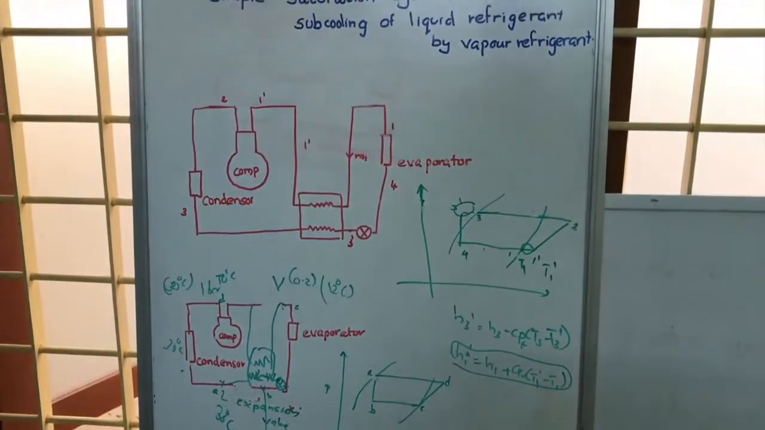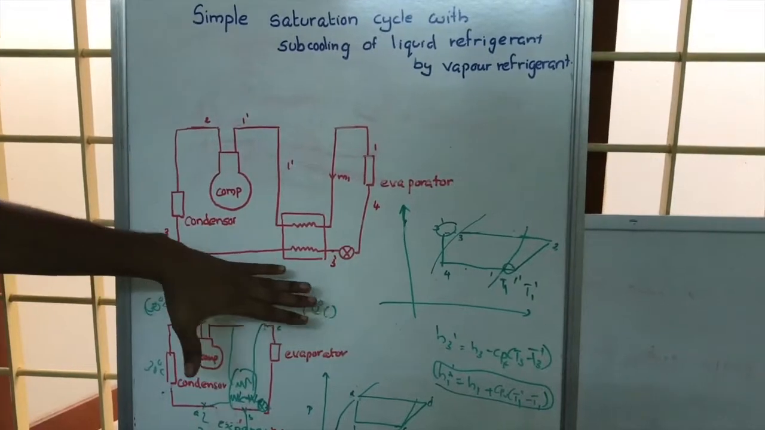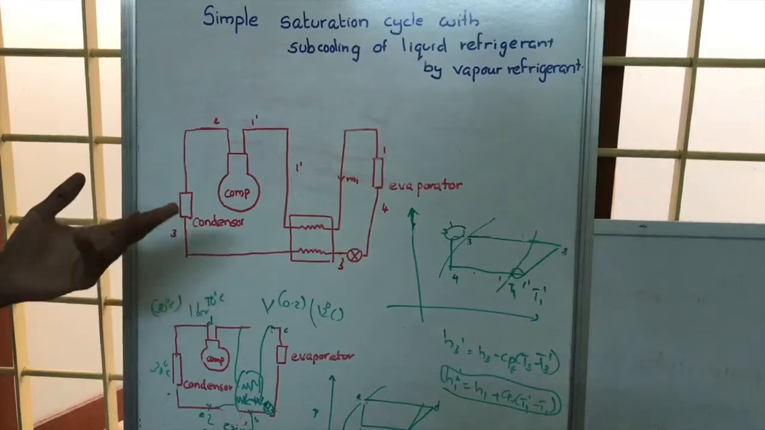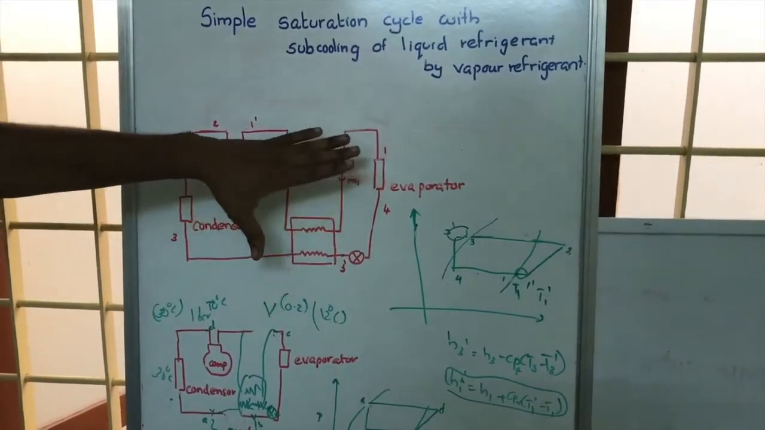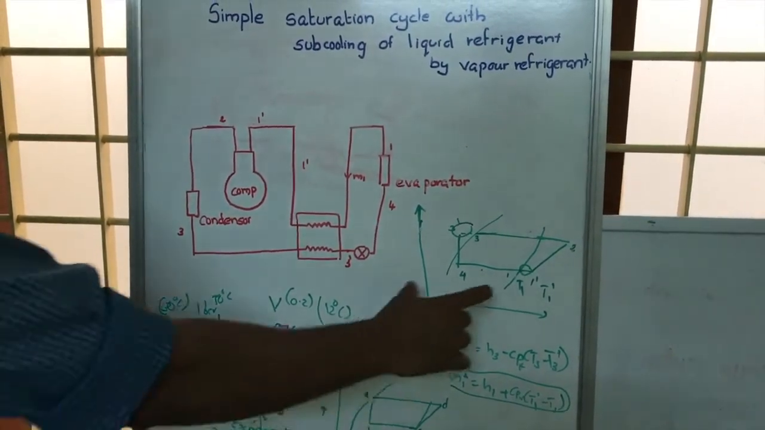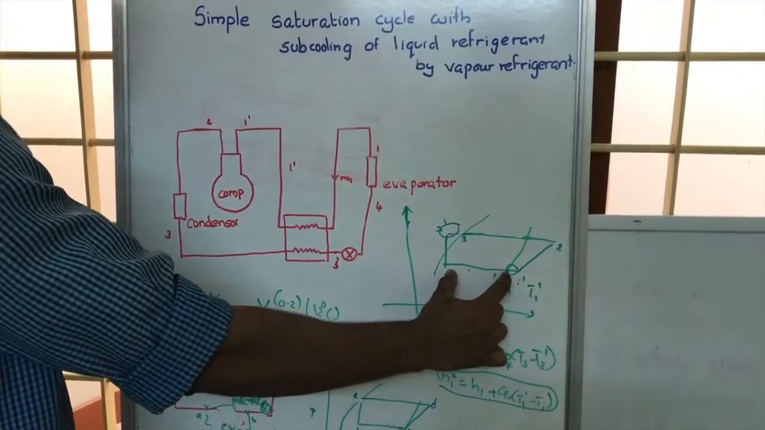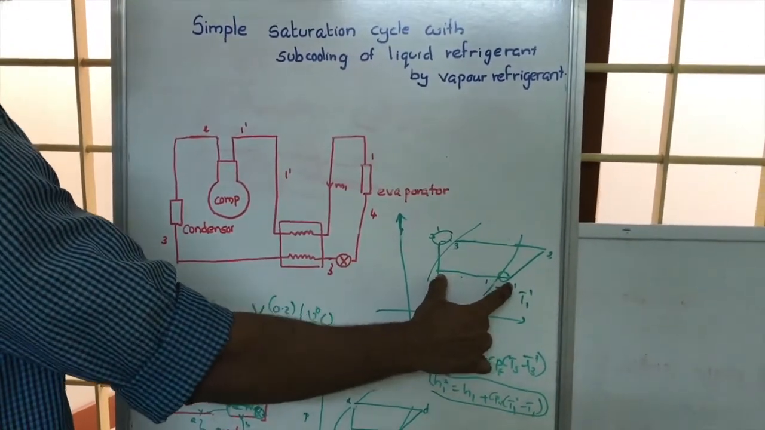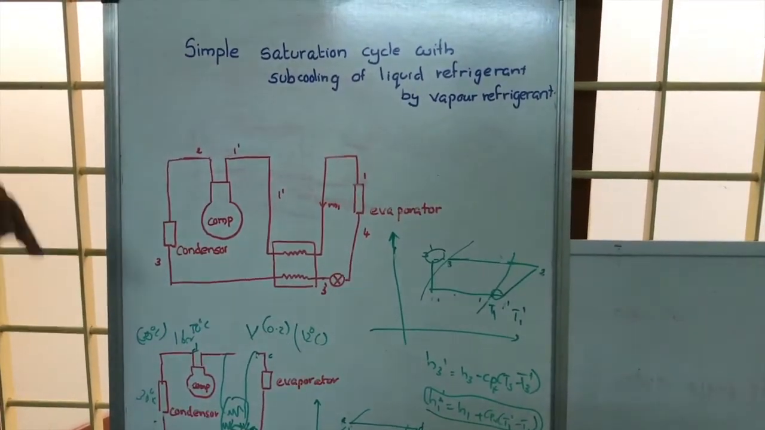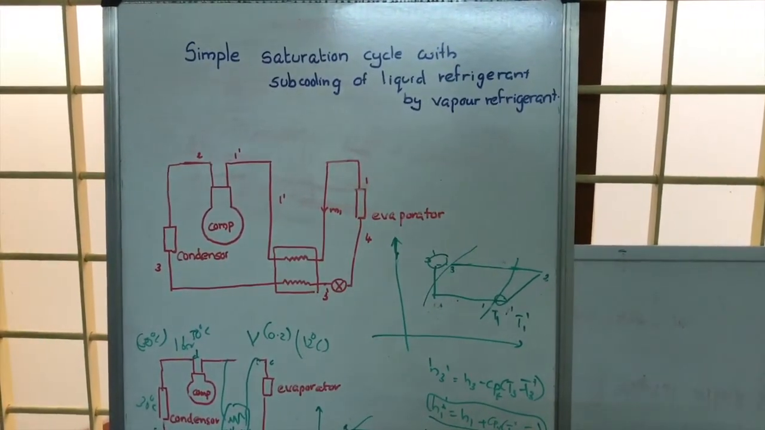So here, in a usual simple saturation cycle, we are using a heat exchanger such that we are able to exchange heat from the condensed liquid, which is at a higher temperature, to the vapor, which is at a lower temperature, and thereby we are able to increase the refrigeration effect. Usually this is the refrigeration effect, but now we have increased it. So this is the advantage of using a heat exchanger here. So that's all about the simple saturation cycle with subcooling of liquid by